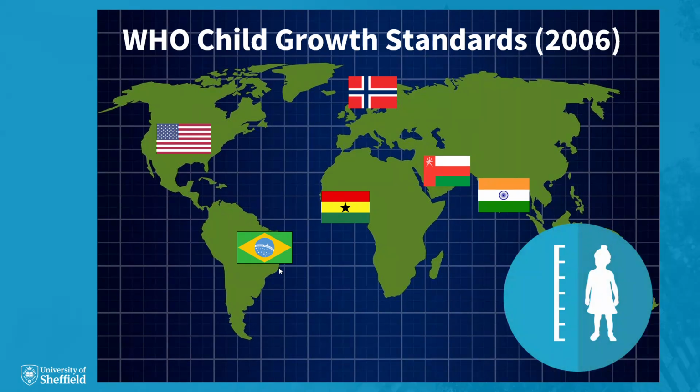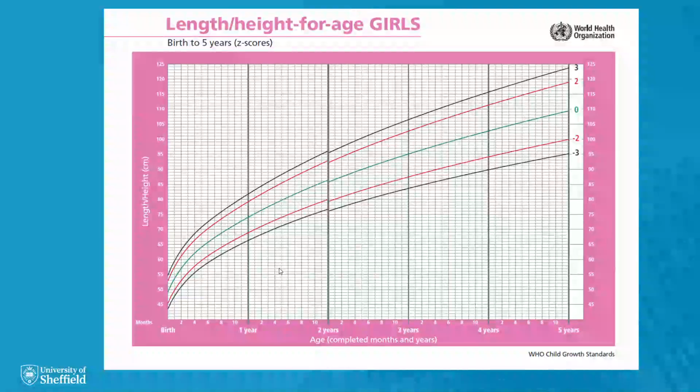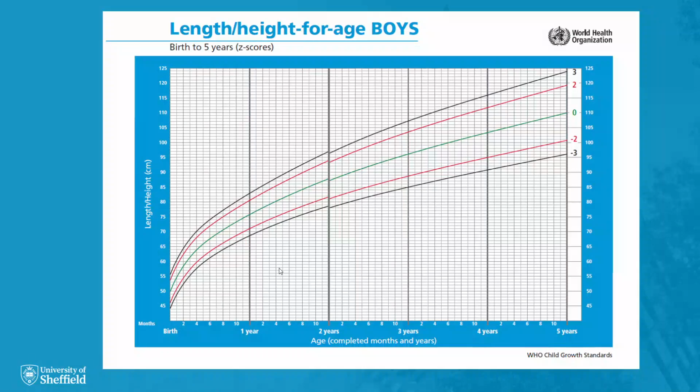These children had their lengths or heights measured at different ages to build up a profile of what a healthy growth rate should look like. Their data were used to construct growth standard charts like this one. This is the one for girls, and this is the one for boys.